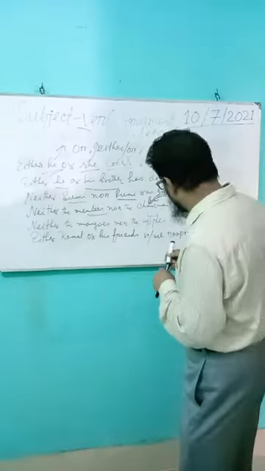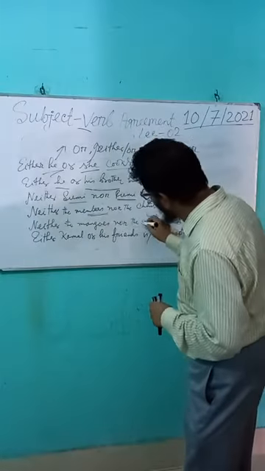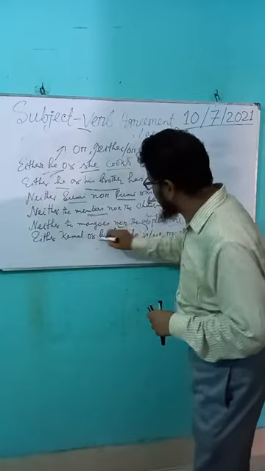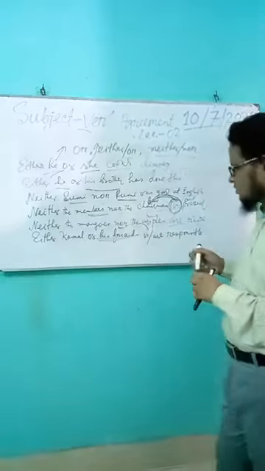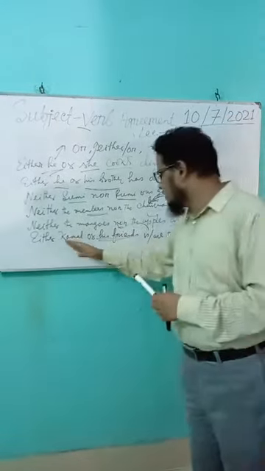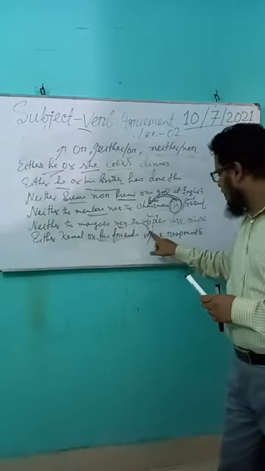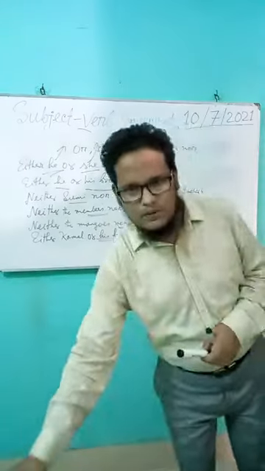So have a look. This is the verb. So verb must agree with the subject, his friends. So his friends is plural. Verb must be plural. That's why answer will be are. Either Kamal or his friends are responsible, not is responsible.